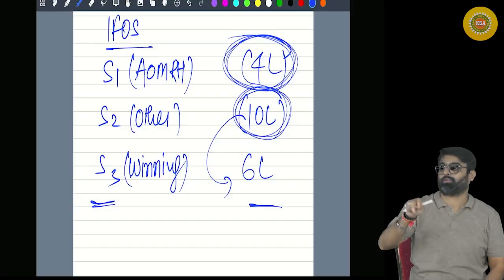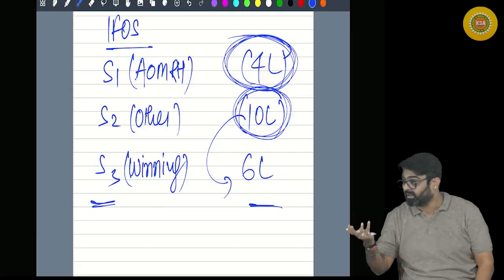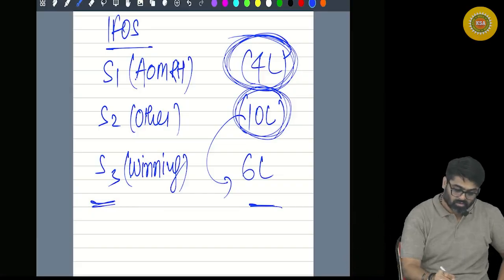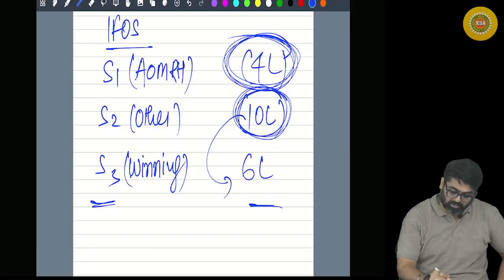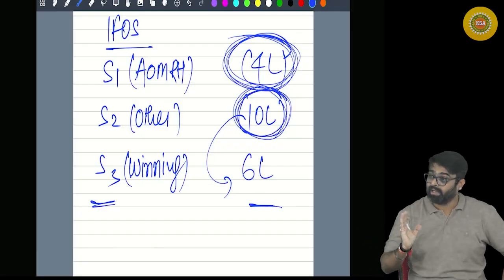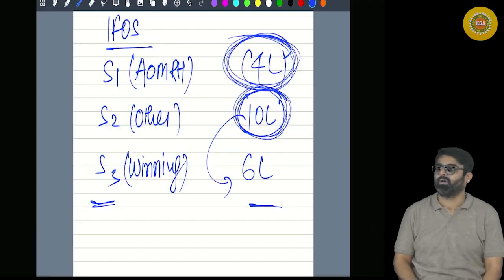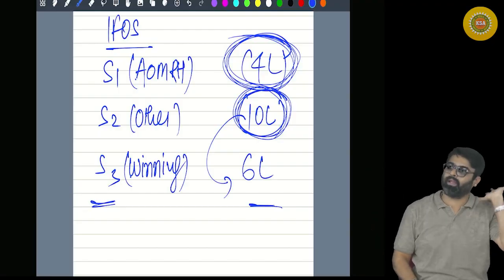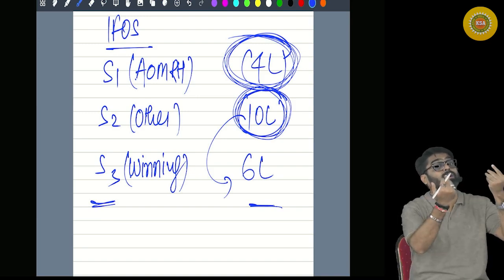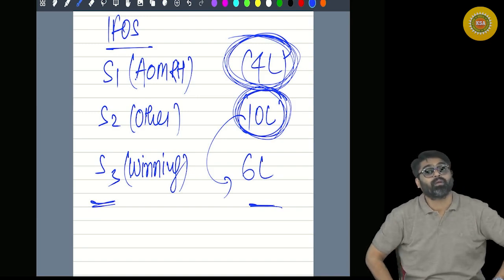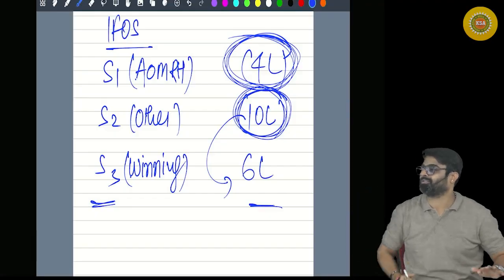And there are 2 losses under the head IFOS which cannot be set off in this year. Wait. One loss 4 lakh will be carried forward. What about this 10 lakhs? It cannot be set off within the same head, but it is your normal source, no? Interhead set off will be allowed. But if no other income is there under other heads, then there is no provision for carry forward of IFOS loss.